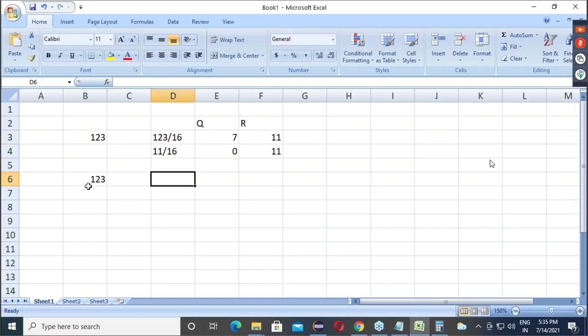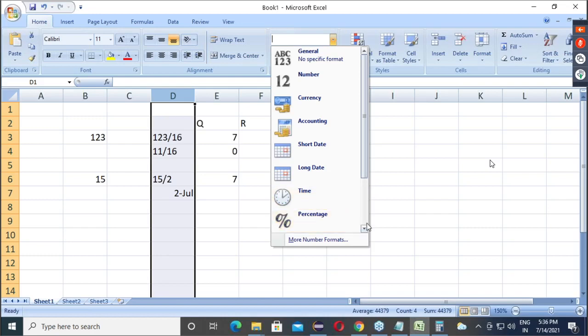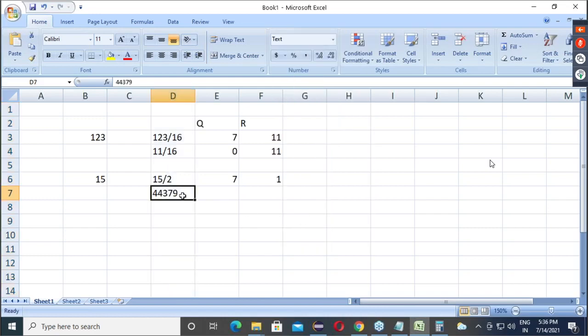Take 123, or let's say an easy number, let's say 15. 15 divided by 2: quotient is 7, remainder is 1. After that, 7 by 2: here 3, remainder 1.